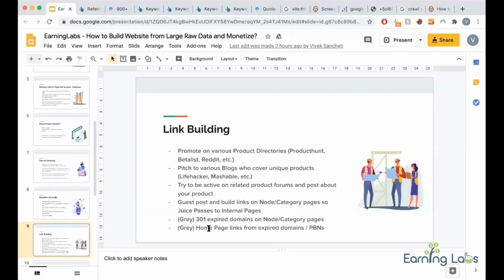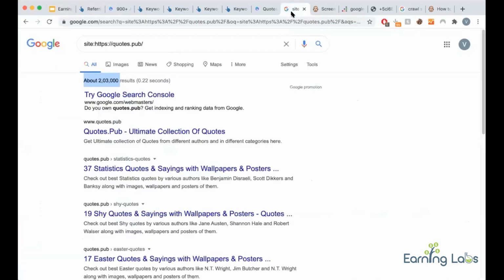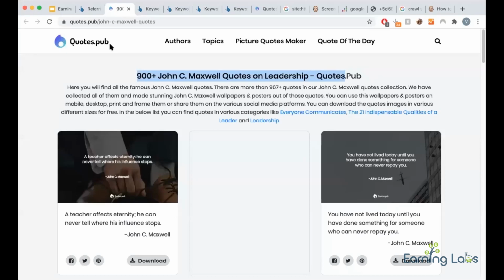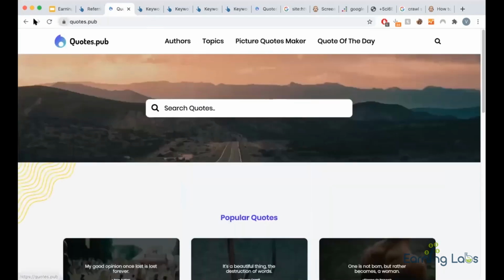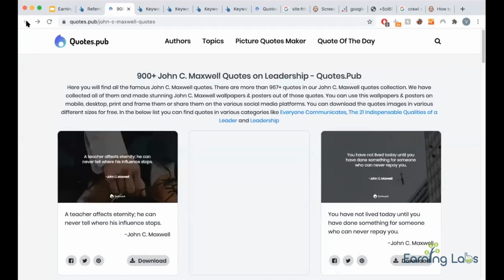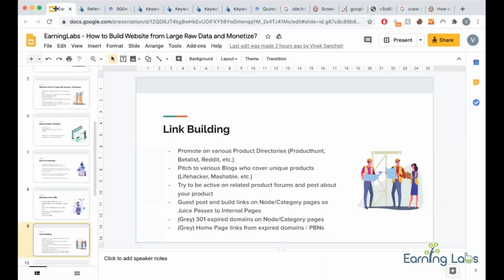Then comes PBN links. About PBN links, what you have to do is buy expired, quality domains. You can get cheap .in domains from INBackorder or various places. You can get .com domains from GoDaddy auctions, DropCatch, various places. There are a hell of a lot of places where you can purchase expired domains. Set up a homepage, and from the homepage, link your property. That's how you have to do it. To link your property, either link to the homepage or to such category pages, so link juice passes to the internal pages. Okay, so this is about link building.